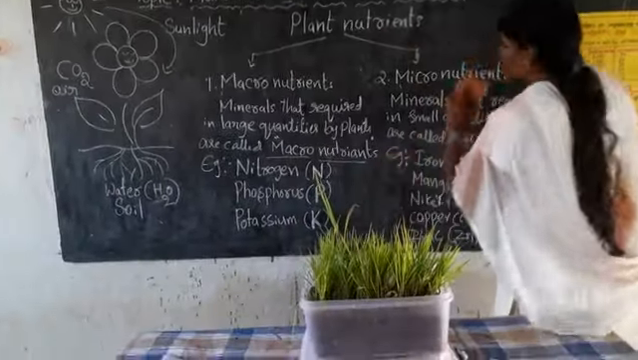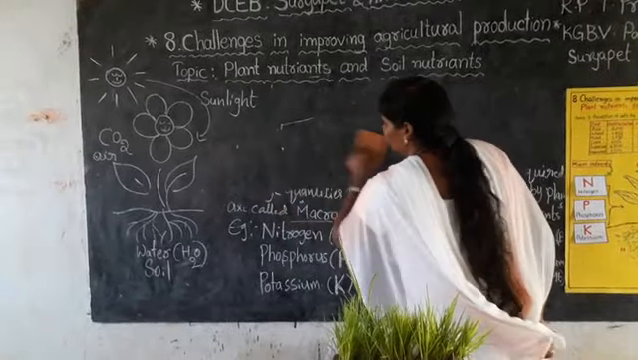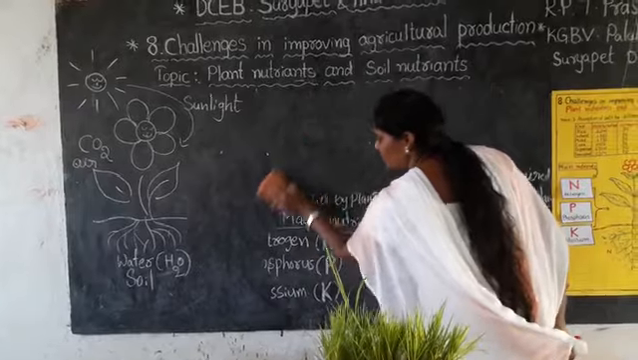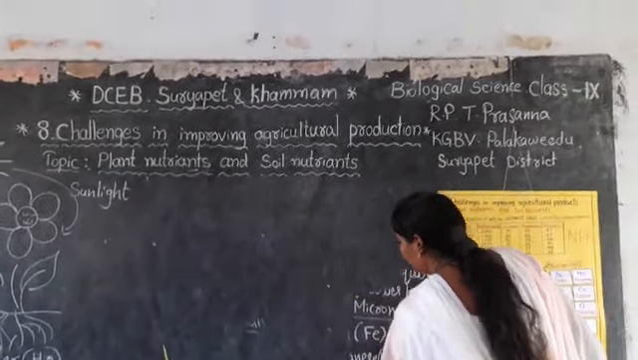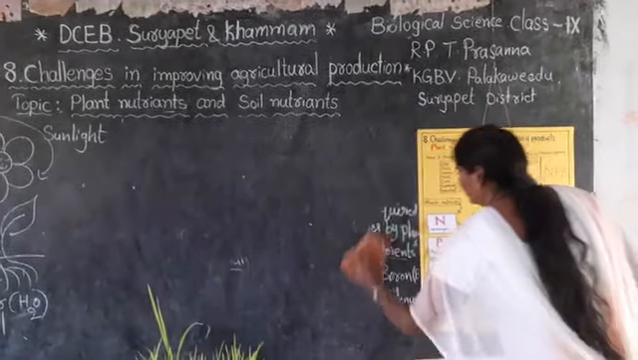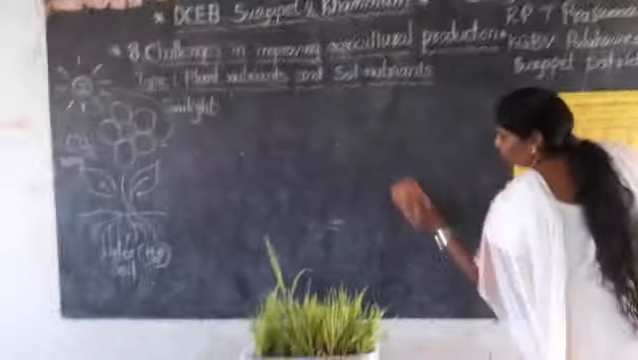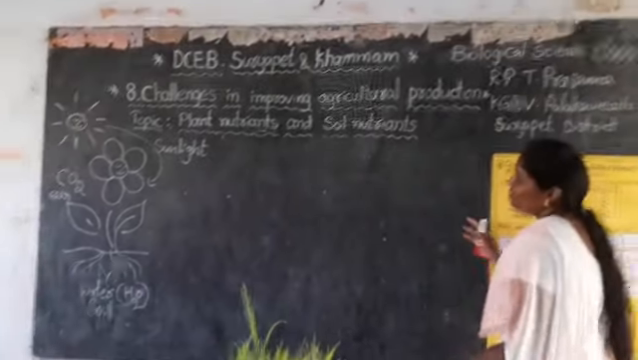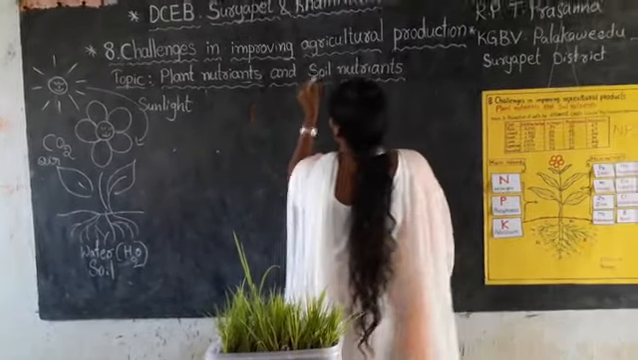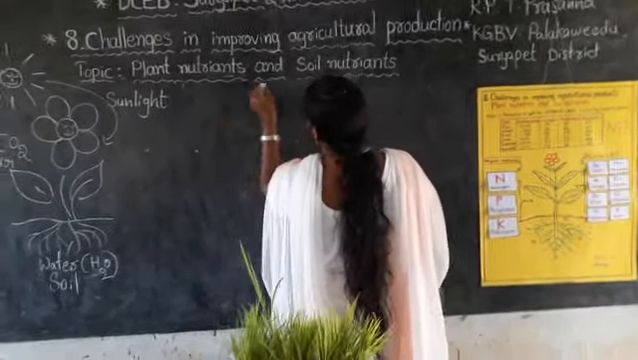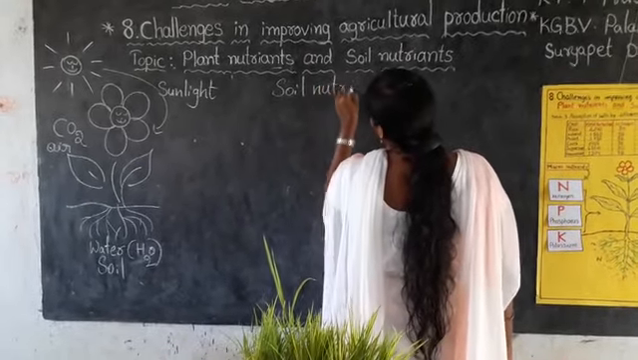Then coming to soil nutrients. Let us learn about soil nutrients now. Plants require some kinds of nutrients. They are macronutrients and micronutrients, their examples, and absorption of salts by the different crops. We have seen the requirement of plants now. But what is there in the soil? Now we will discuss the soil nutrients.